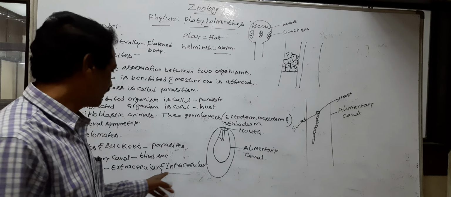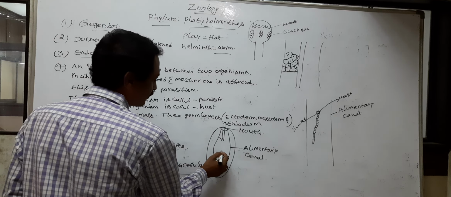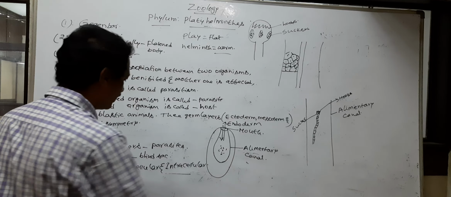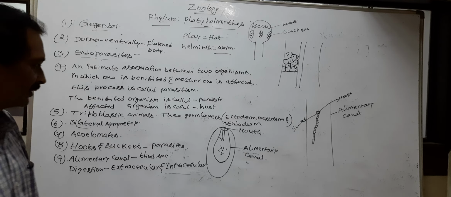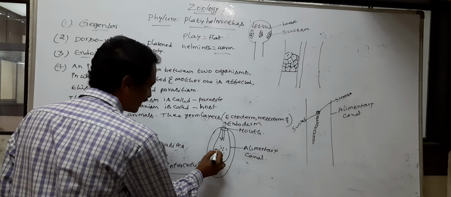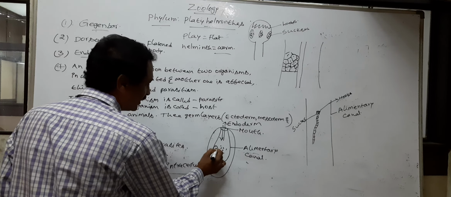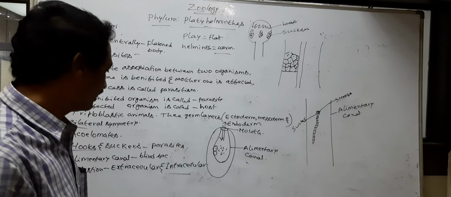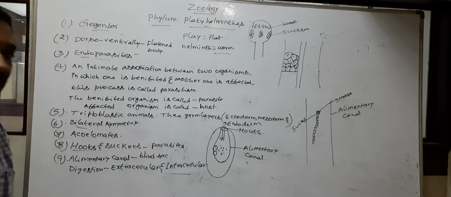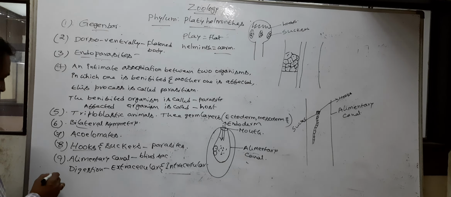Extracellular means the digestion process occurs in the lumen of the alimentary canal. Intracellular means the digestion process occurs inside the cells of the alimentary canal. So the digestion process is both extracellular and intracellular.